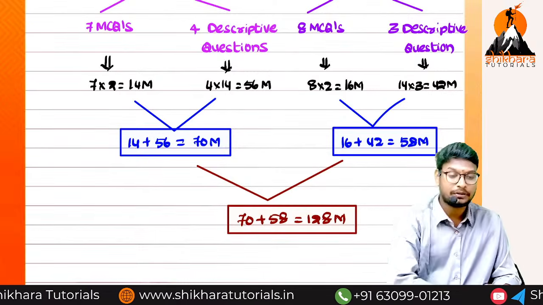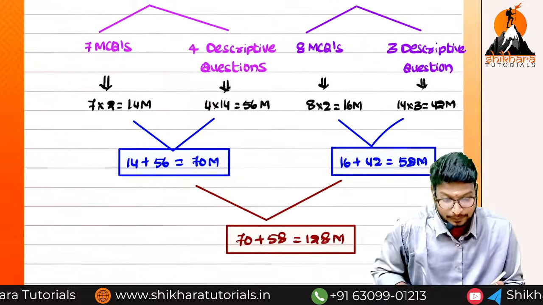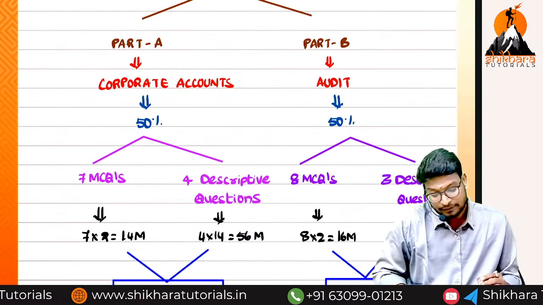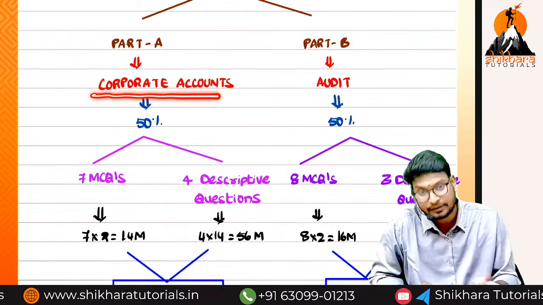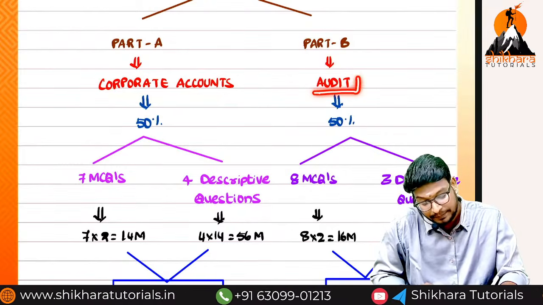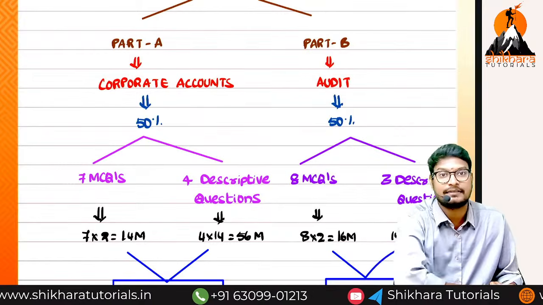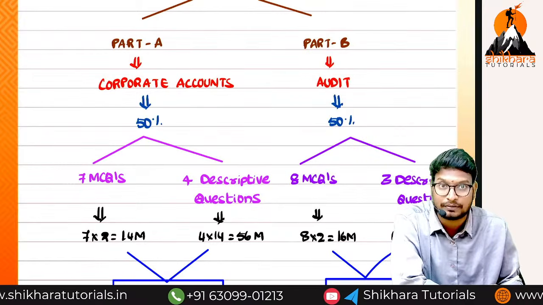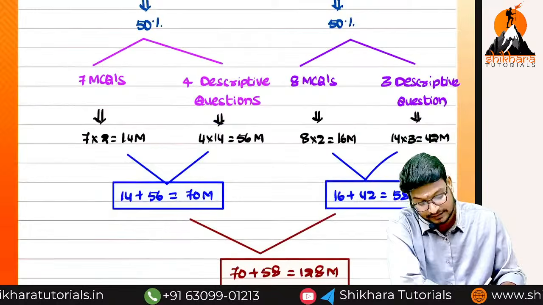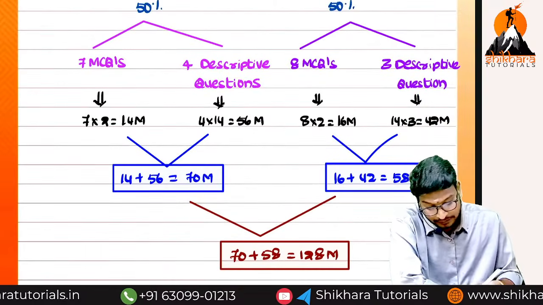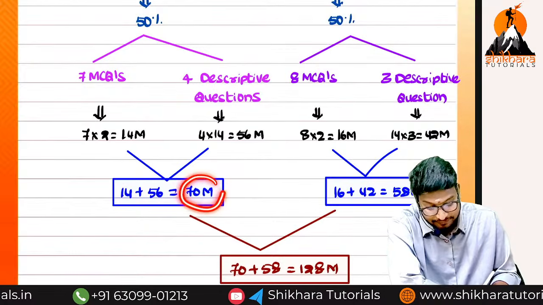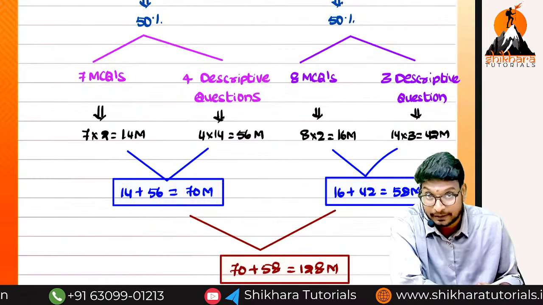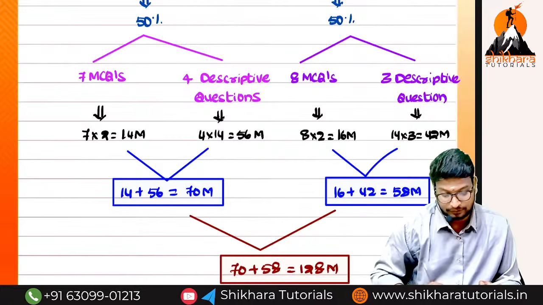So this is the total weightage of Corporate Accounting and Audit. When coming to the final conclusion, I will discuss only corporate accounting, and audit will be dealt with by our CA, CMA, CS Rohit Grovas. So this is the total ultimate conclusion: even though it is 50% weightage, they will ask 70 marks for corporate accounting. This is the final conclusion.